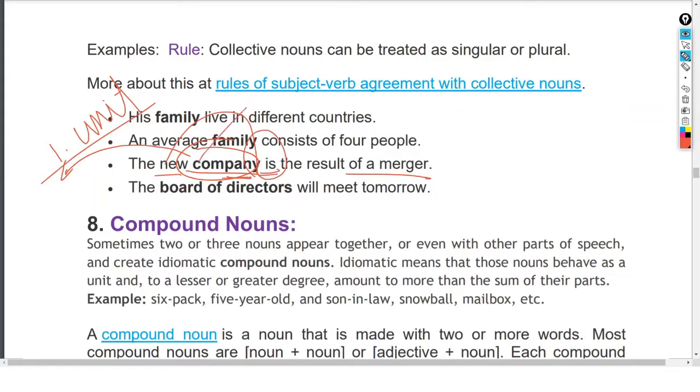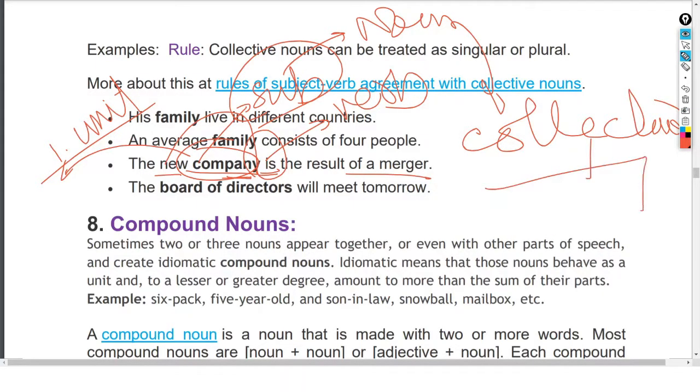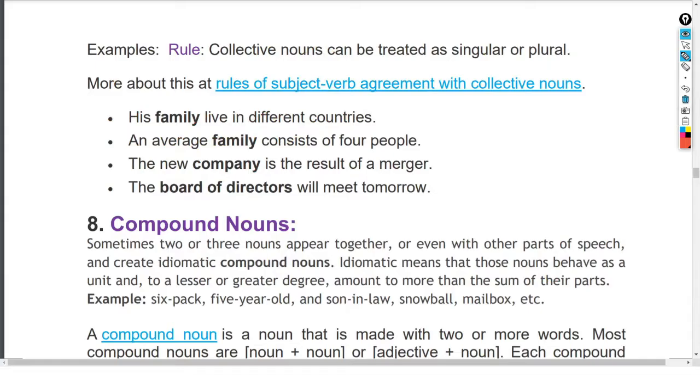Therefore, you will have to see this agreement between the subject and the verb. And normally the subject is the noun. And this noun is the collective noun. Therefore, this collective noun may either be singular or plural, and it depends on the sense that is implied, that is denoted. Alright? Therefore, I suppose you understood it. Now let us continue.